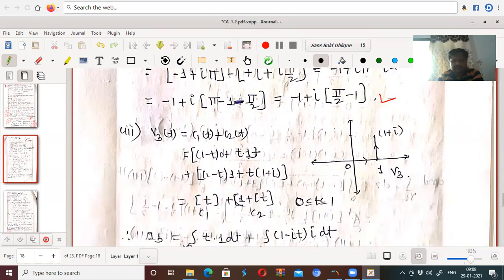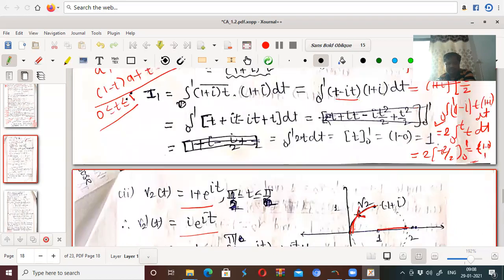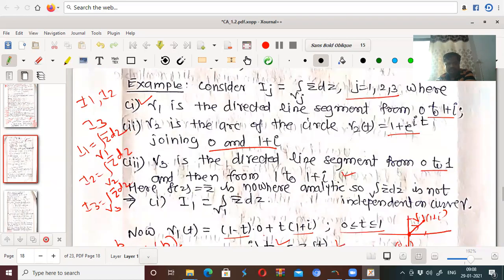Okay. Then along the curve gamma 3. What is your gamma 3? Gamma 3 is the directed line segment from 0 to 1 and then from 1 to 1 plus i.